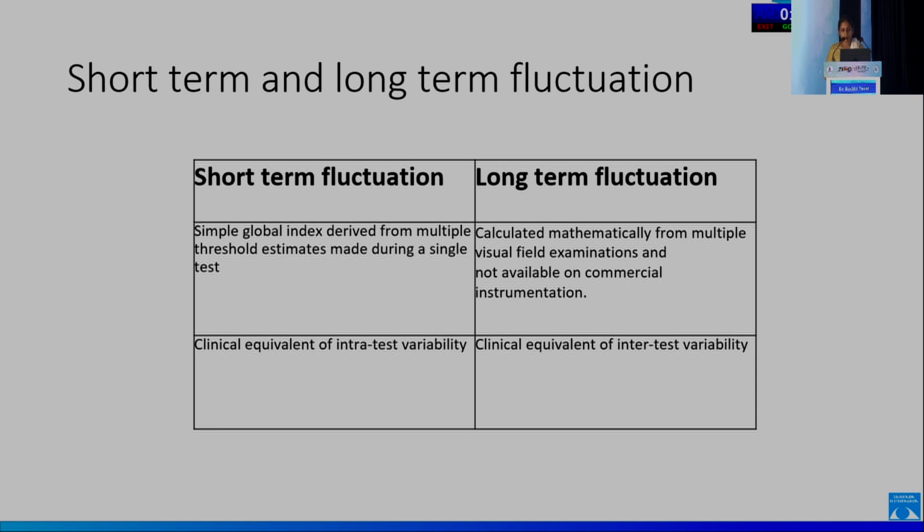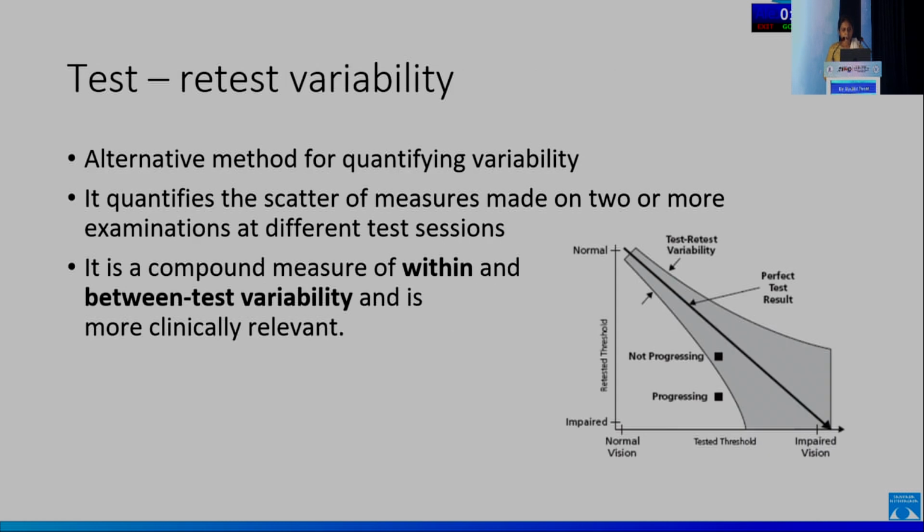Long-term fluctuation is calculated mathematically from multiple visual field examinations. It's not available on a commercial instrument, and it is a clinical equivalent of inter-test variability. Another alternative method of quantifying variability is the test-retest variability. It quantifies the scatter of measures made on one or more examinations at different test locations.